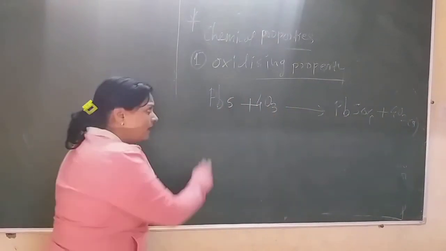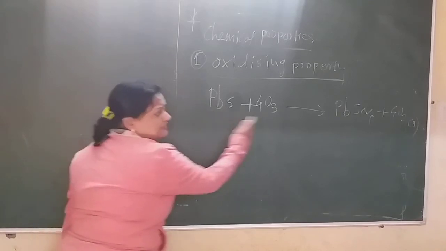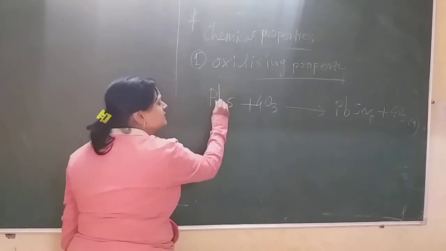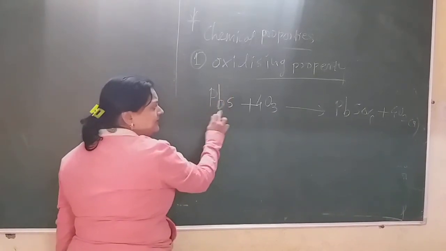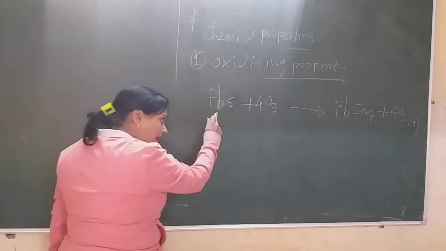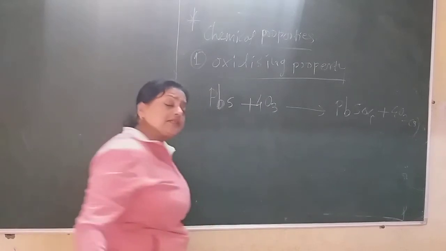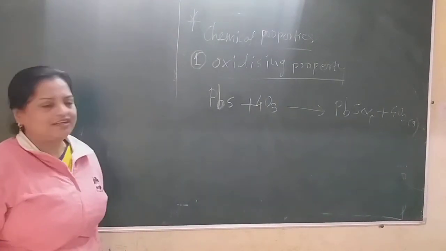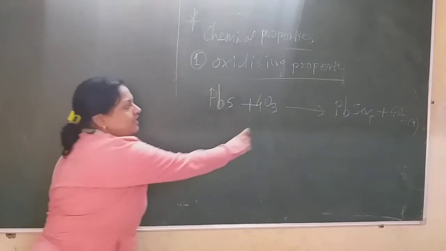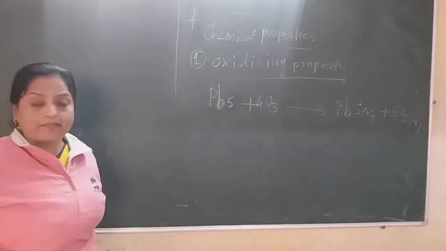Now see how lead sulfide is oxidized. The formula of lead sulfide is only PbS, but after reaction with ozone it is converted into PbSO4, which means there is addition of oxygen. So ozone oxidizes lead sulfide.